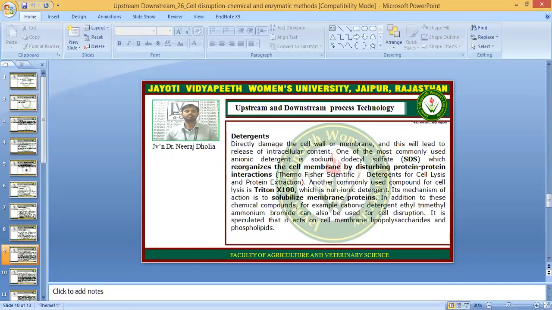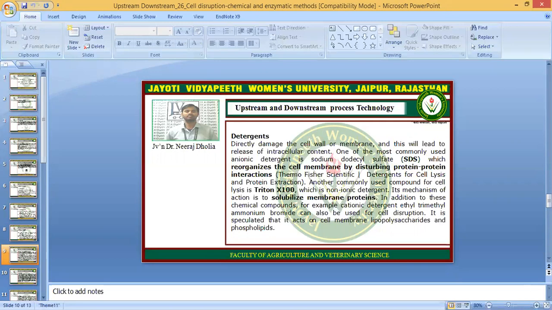Another commonly used compound for cell lysis is Triton X100. It is a different detergent than SDS, a non-ionic detergent, and its mechanism is slightly different. It acts on and solubilizes the membrane proteins.